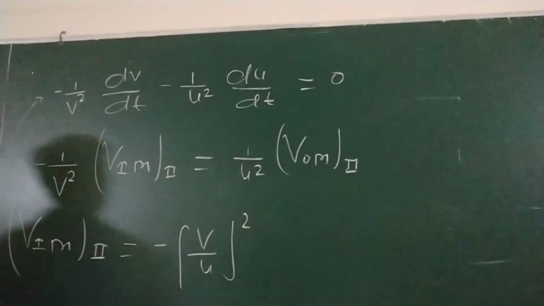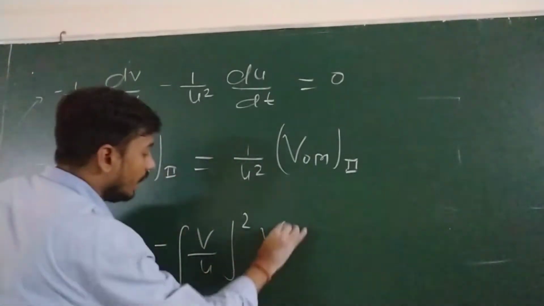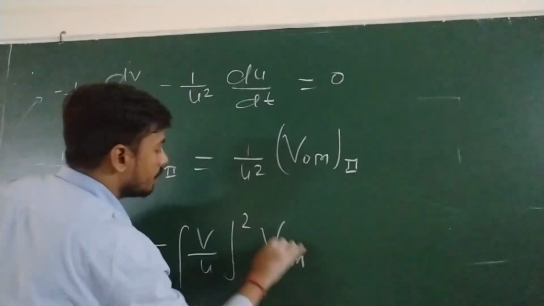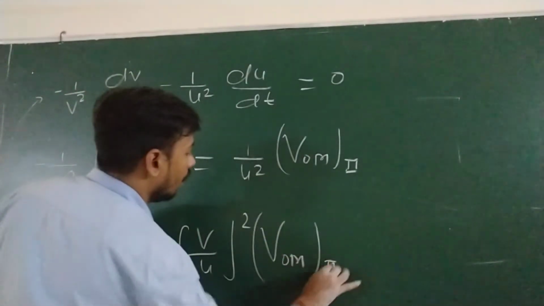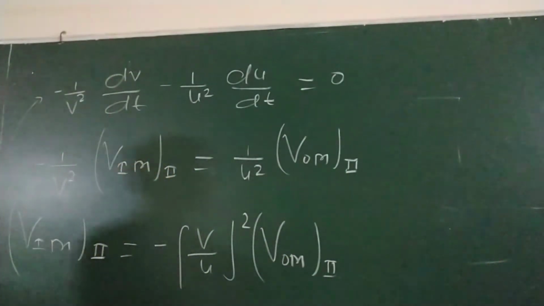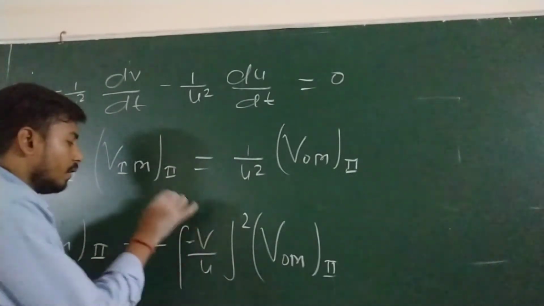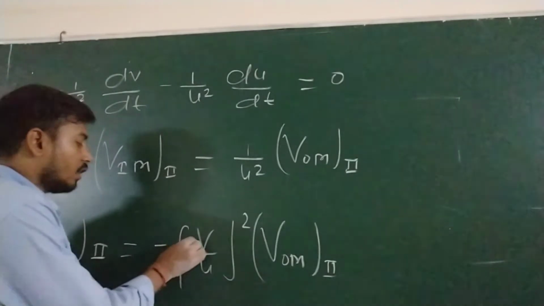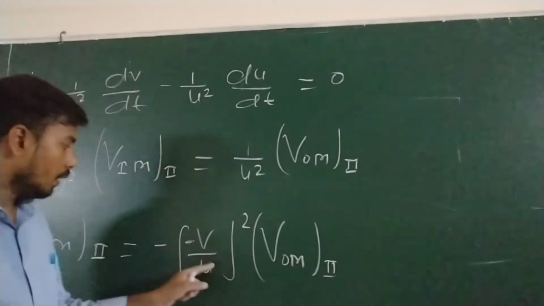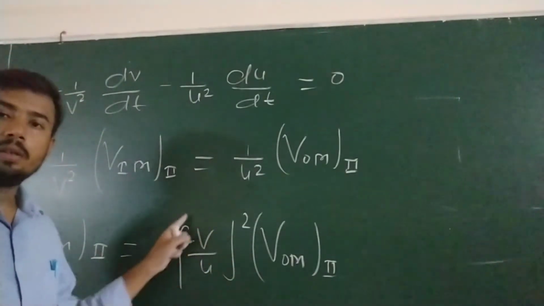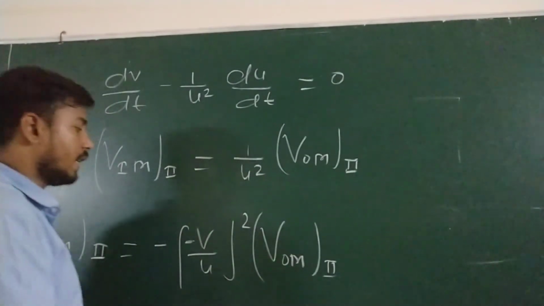So we can write minus v by u whole square into velocity of object with respect to mirror along the principal axis. What is this, tell me? If I multiply here, will anything change? Nothing will change because this is a square. What is this? M, magnification.